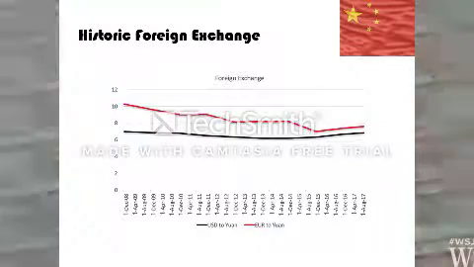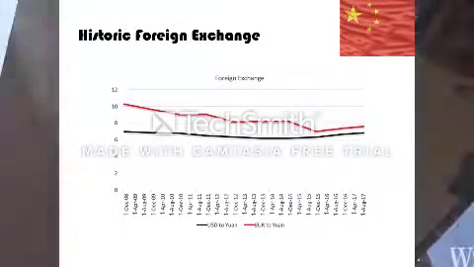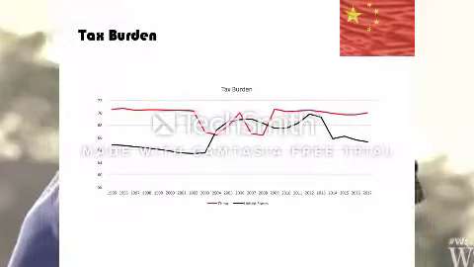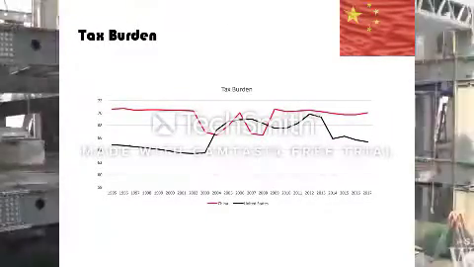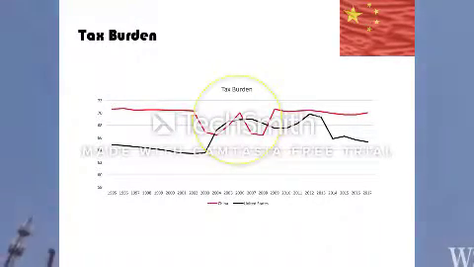As you can see in the graph, the Chinese yuan has historically had a higher exchange rate against the euro when compared to the US dollar. The tax burden impacts the attractiveness of a country for business investments. As you can see, China has historically had a high tax burden except for a period that dipped between 2002